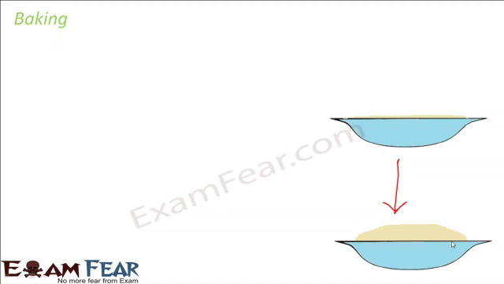So what helps the dough to get fluffy, or what is the rising agent which you have added to this dough? This rising agent is nothing but the yeast. Yeast acts as the rising agent. And what is yeast? Yeast is an example of a fungi. So basically microorganisms act as a rising agent, and that's how they help to bake a lot of items. So let us see how it does.